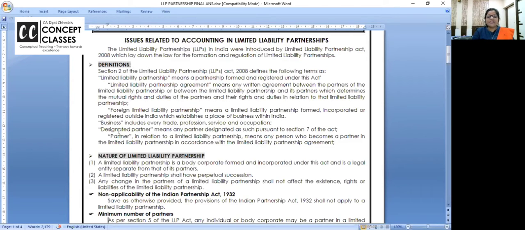Like we have the board of directors. Okay. Next we have partner. In relationship to a partnership firm, it means any person who becomes a partner in the LLP according to the agreement. Okay, so basically what is a limited liability partnership? It has the best of the combination of the partnership firm and a company, and a lot of benefit. And I want to conclude that topic with CAs.